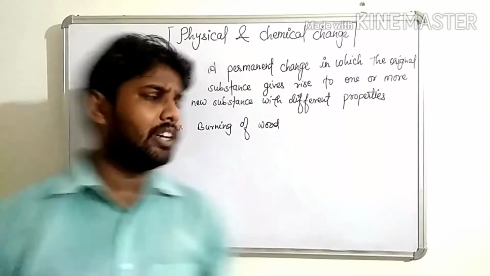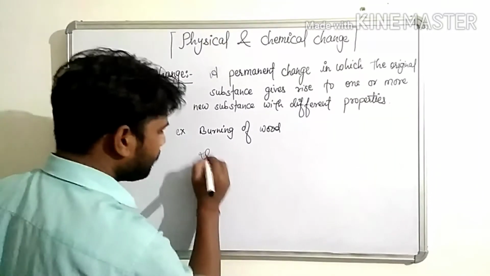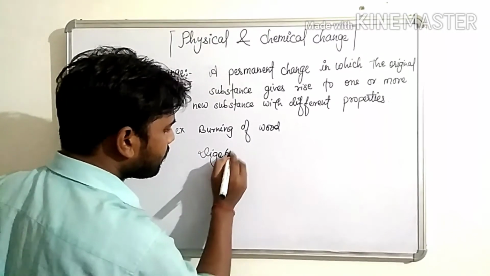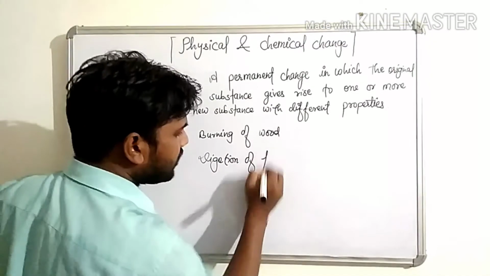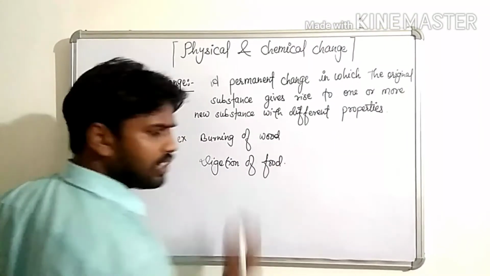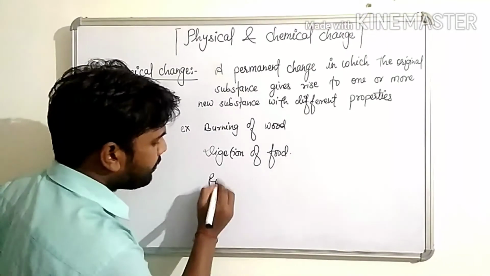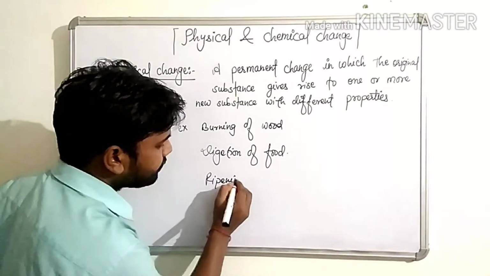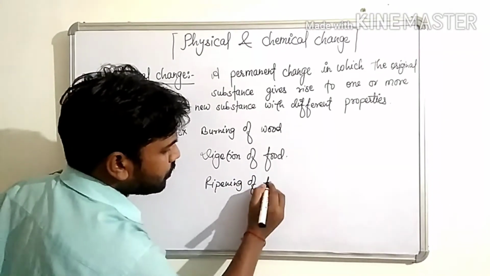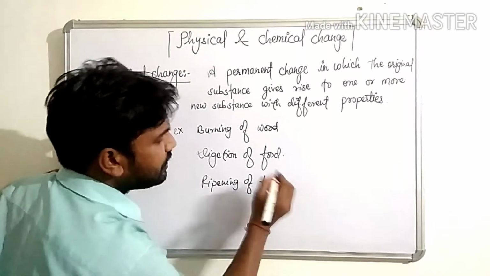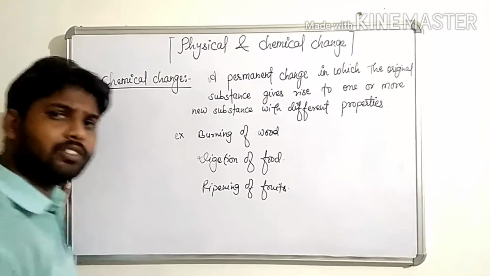Second example, digestion of food. Digestion of food is also an example of chemical change. Ripening of fruits, children. So these all are examples of chemical change.